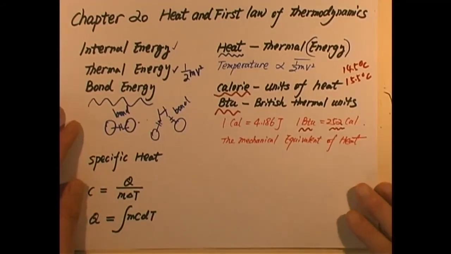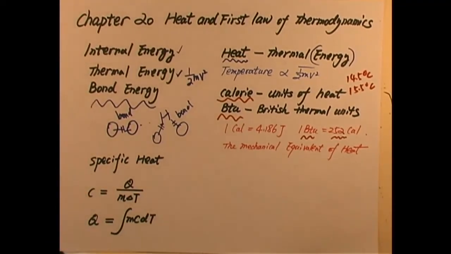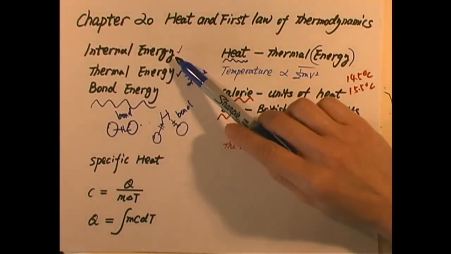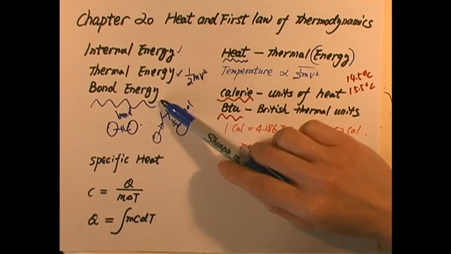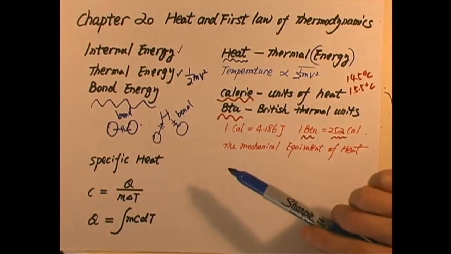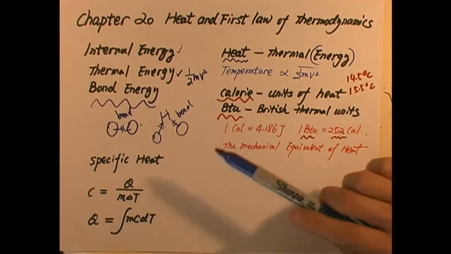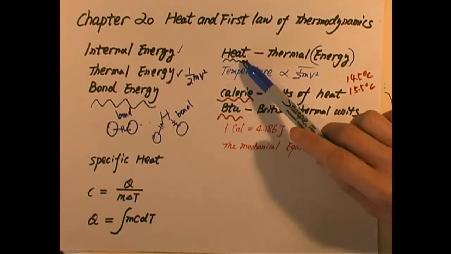Okay, let's come back to where we started. A system has internal energy, which is the summation of thermal energy and bond energy. Most of the time we do not consider bond energy, we consider thermal energy. When thermal energy is transferred between the system and environment, we say heat has been transferred.